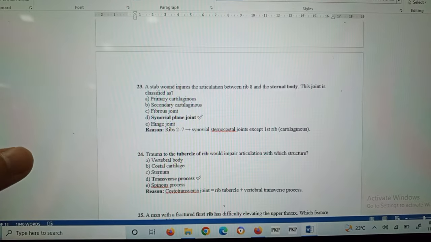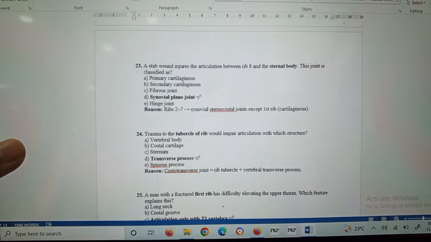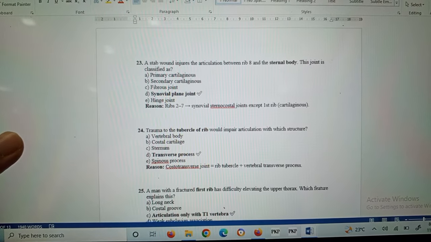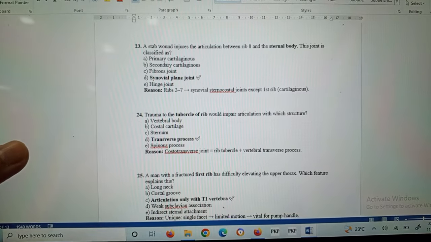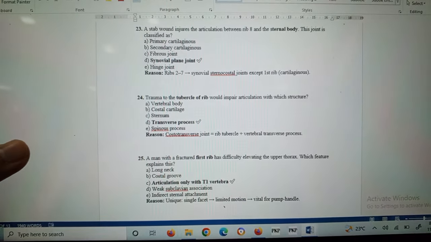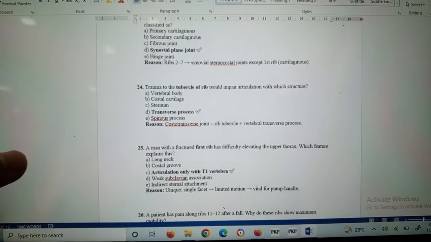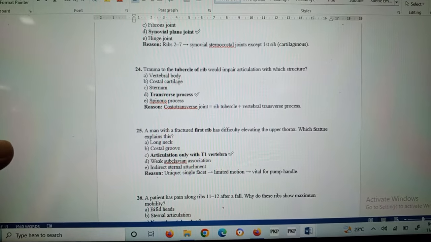In question number 23, a stab wound injures the articulation between rib 8 and the sternal body. This joint is classified as a synovial plane joint. Ribs 2 to 7 have synovial sternocostal joints, except the first rib, which has a cartilaginous joint.